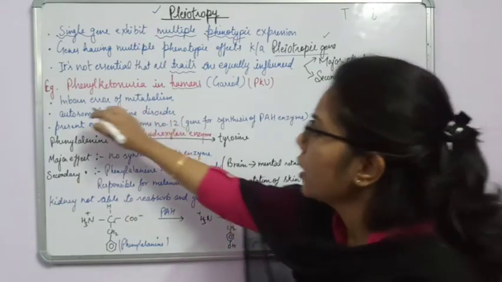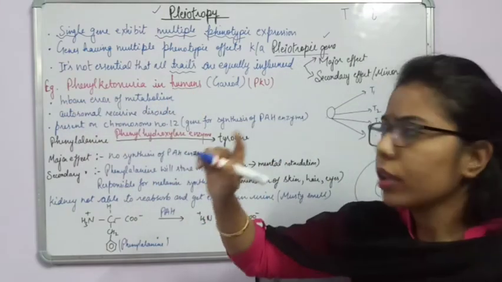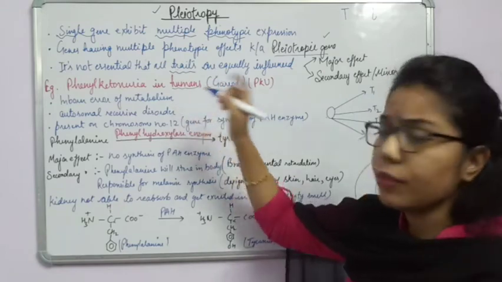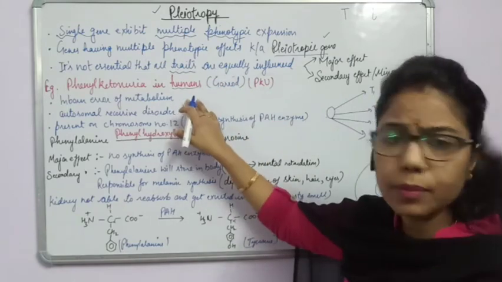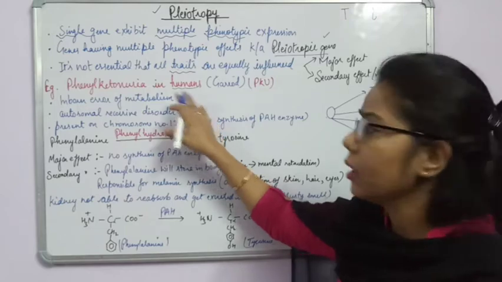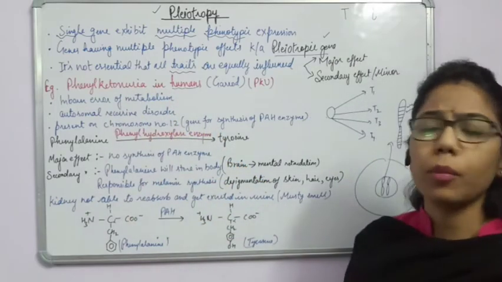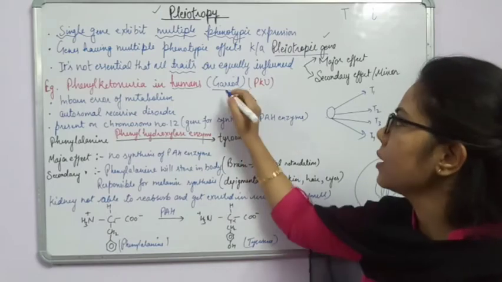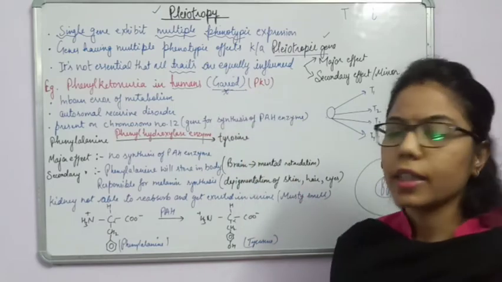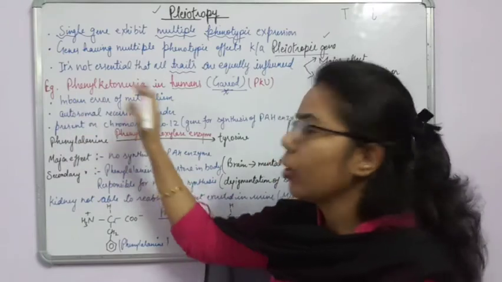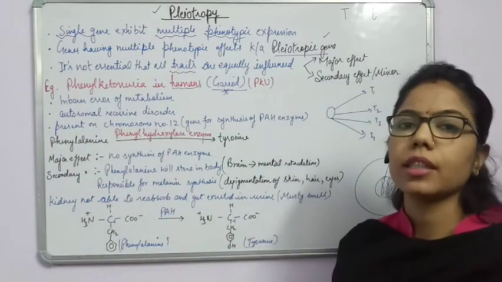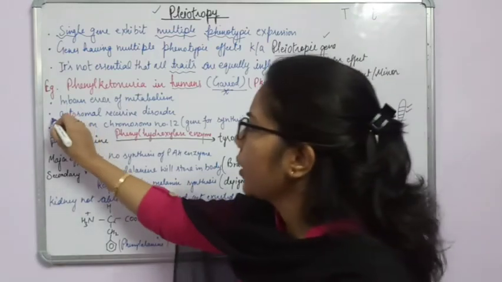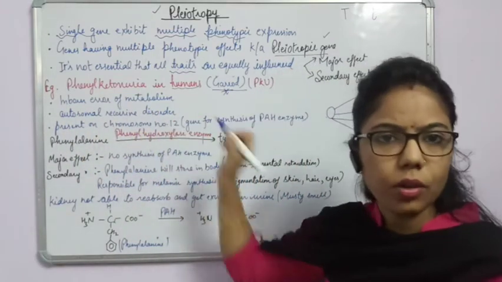So here the inborn error of metabolism is what? It is phenylketonuria. And the first person who discovered this error or this metabolism abnormality was Garrod. Okay, so memorize this term: Garrod gave this inborn error of metabolism which takes place in human beings. Now another important point is autosomal recessive disorder.